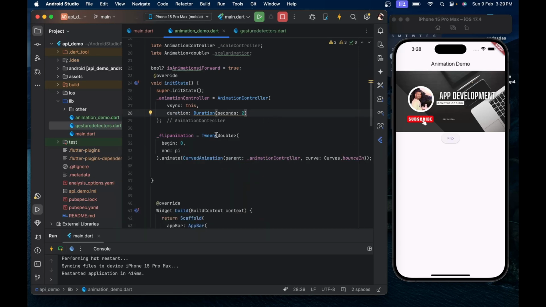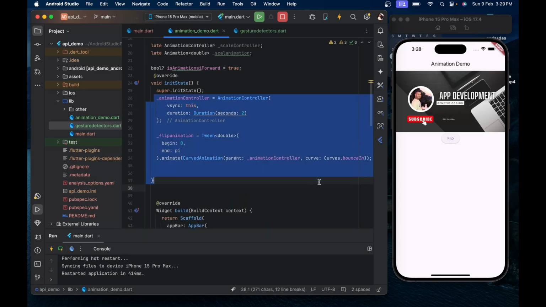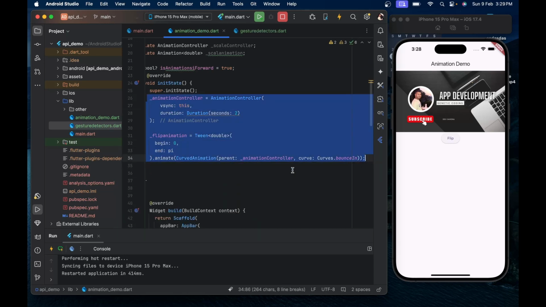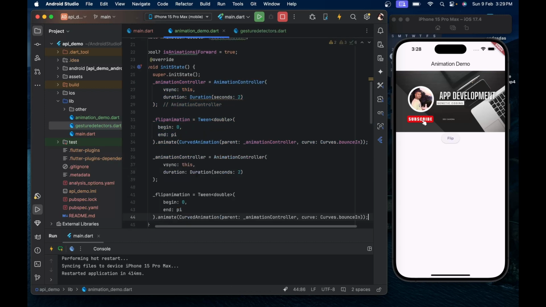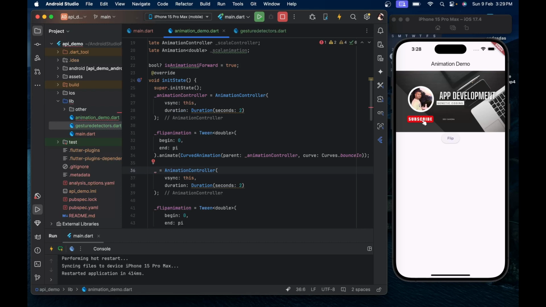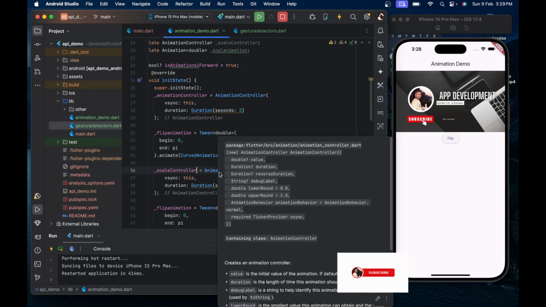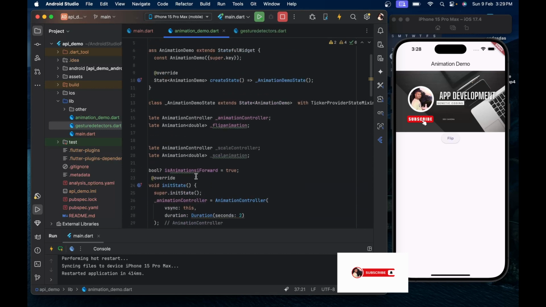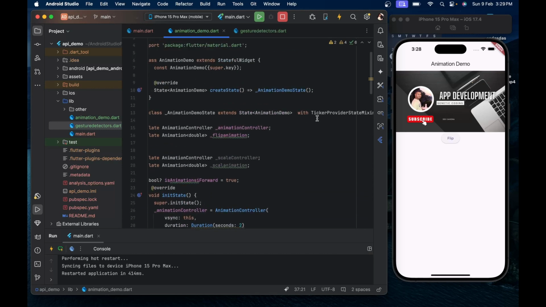Now just copy these controller and animation values. We will initialize another controller, so make them scale controller. It is also initialized with the same parameters, and we already use the TickerProviderStateMixin class, so we can use multiple animations in the same screen.